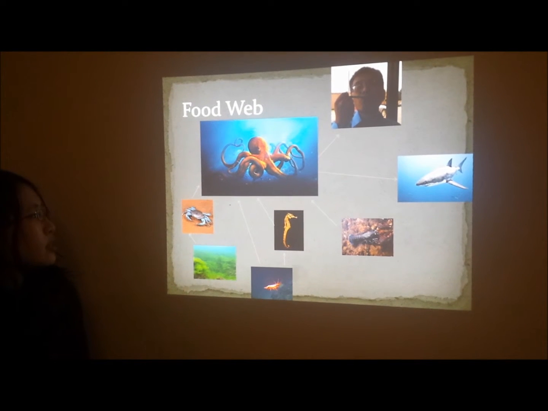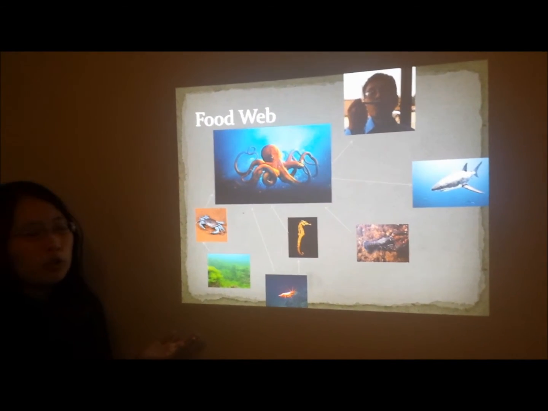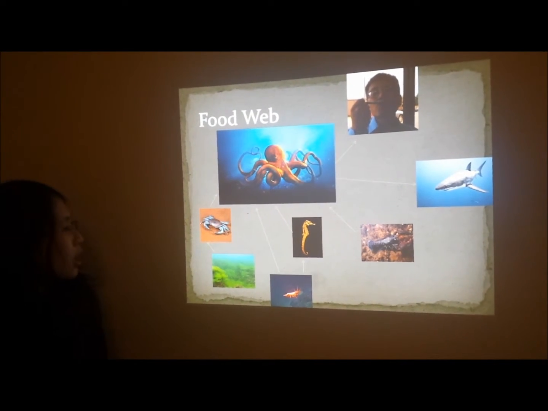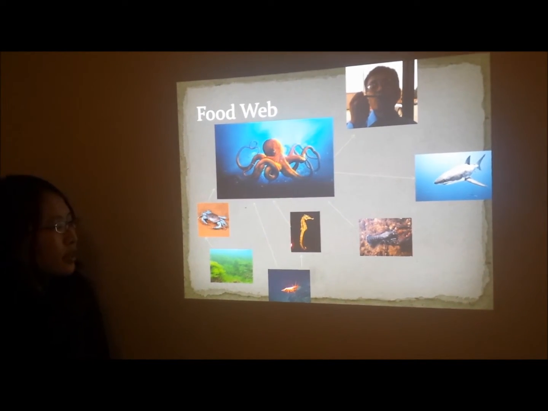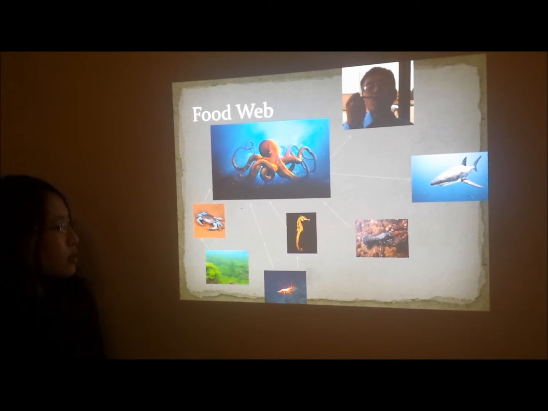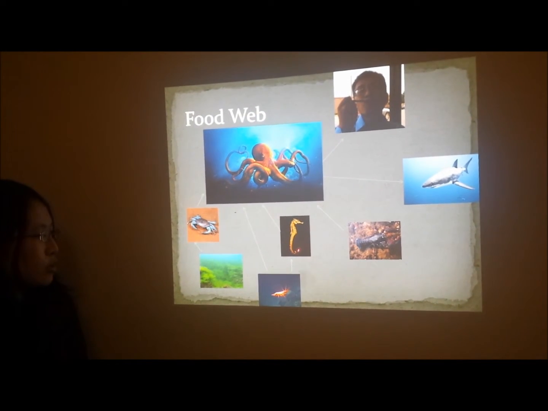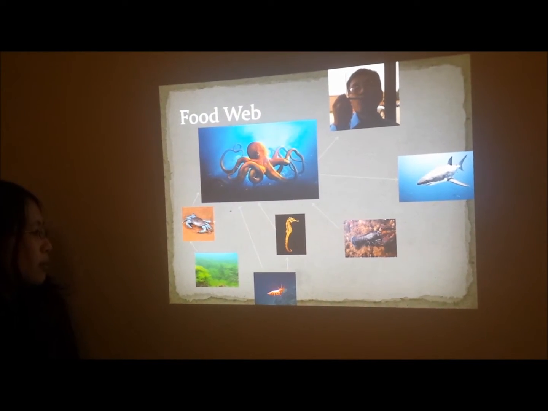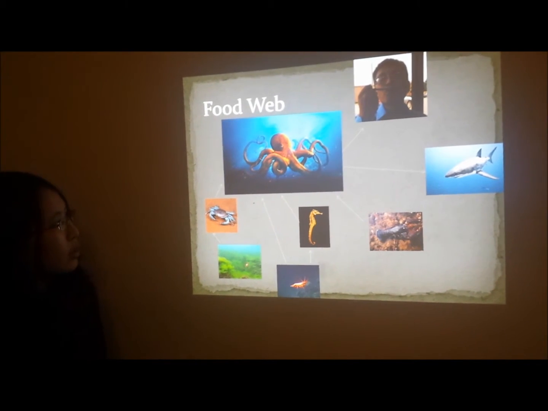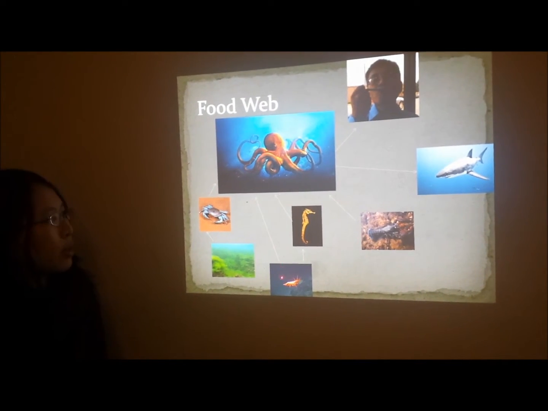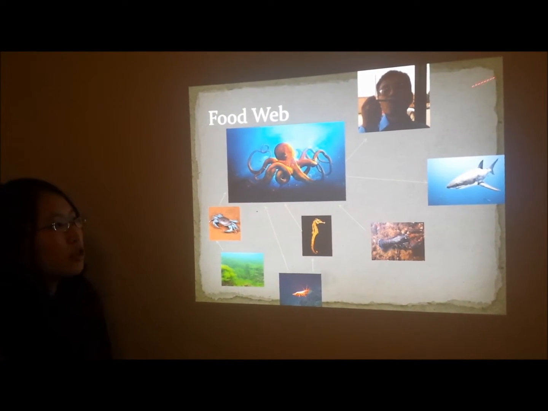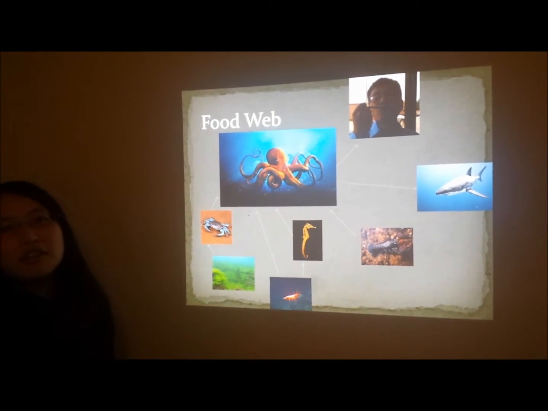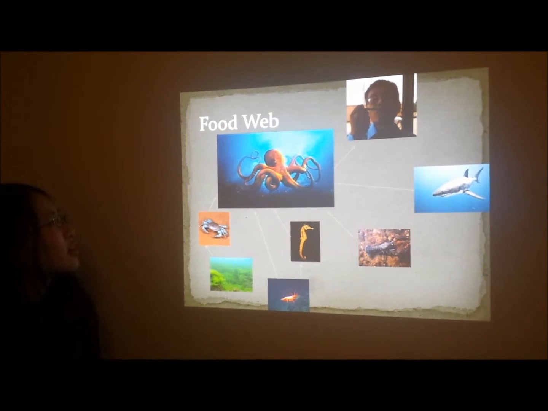For example, this is a food web of the octopus in its marine environment. The octopus eats things such as crabs, seahorses, and even lobsters. Seahorses, of course, can also eat shrimps, and crabs can eat algae and plankton. Of course, octopus can also eat shrimp as well. And the octopus is preyed upon by much larger predators such as humans and even sharks.